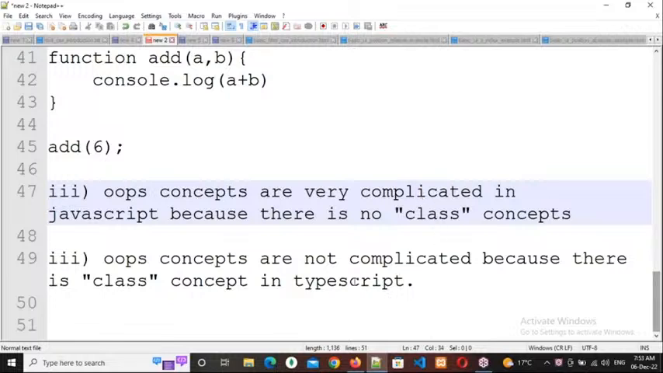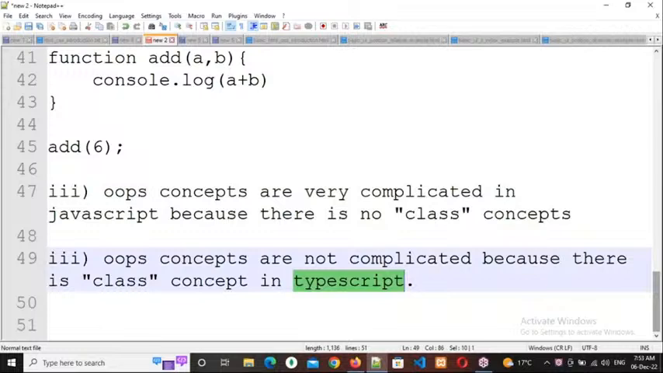But here there is a class concept in the TypeScript. Since there is a class concept, what we can do? How many functionalities are there? All the functionalities we can write in that class. And in order to access that functionality, simply we need to create an object for that class, and through that object we can access that functionality.